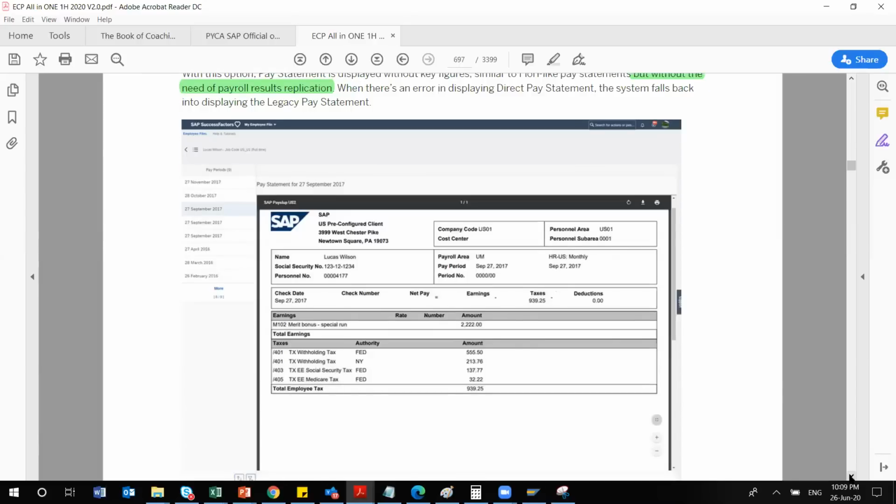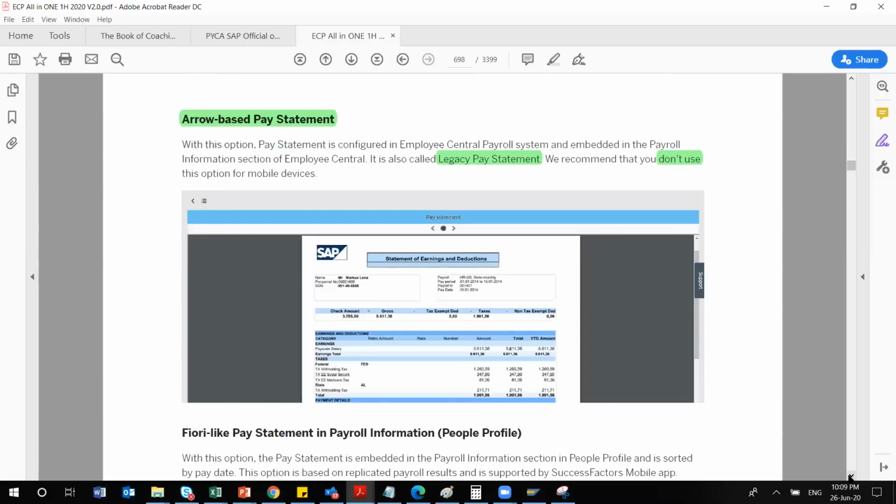So this is the direct pay statement, but configuration wise there is not much difference. You have to follow almost the same steps; only one or two steps will vary. The same goes for your arrow based statement.